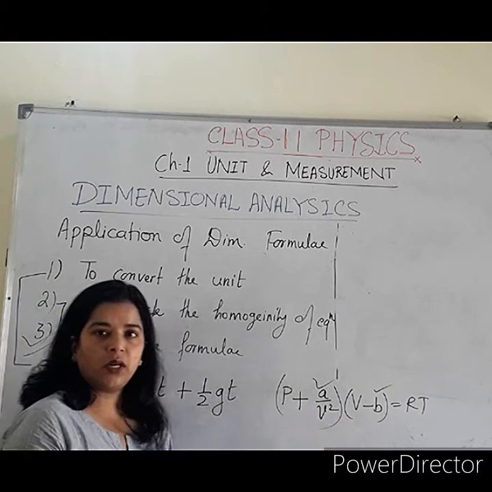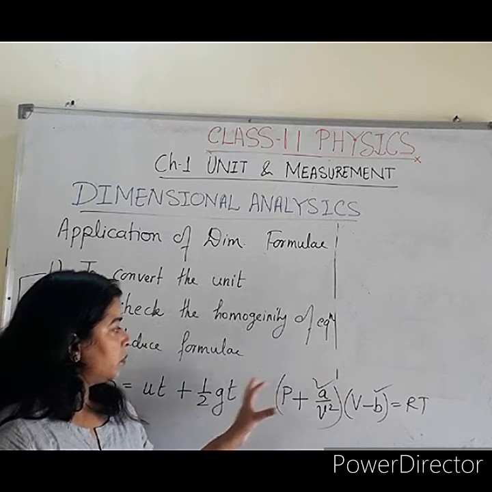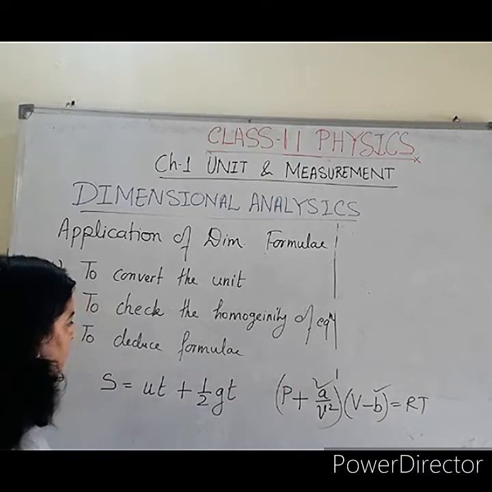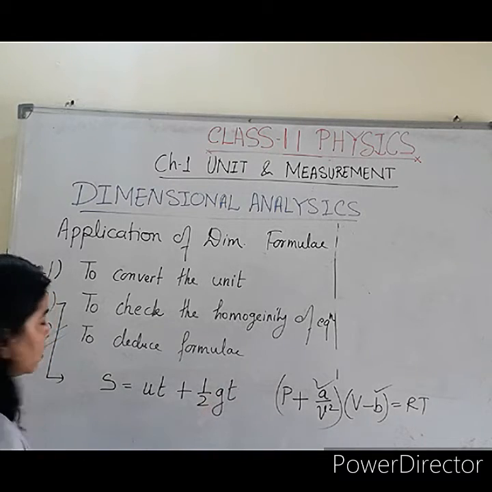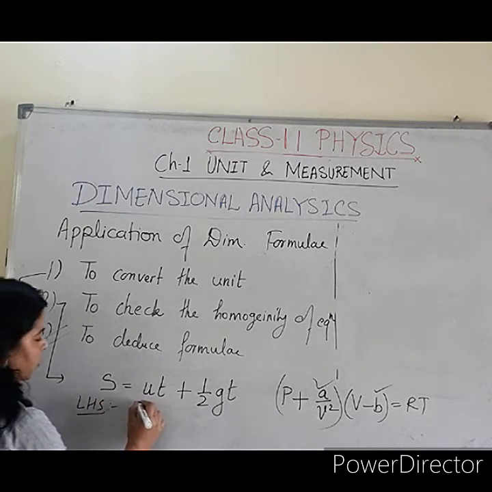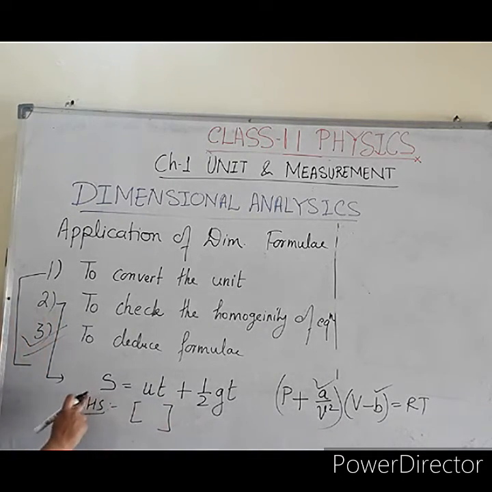Okay, I will tell some tricks which are important to find out the dimensions of different terms in an equation. I will go through with this equation. So first of all, on the left hand side, if we solve this term, what is the left hand side dimension? S is a type of distance, so it will come as L. Now come to the right hand side terms.